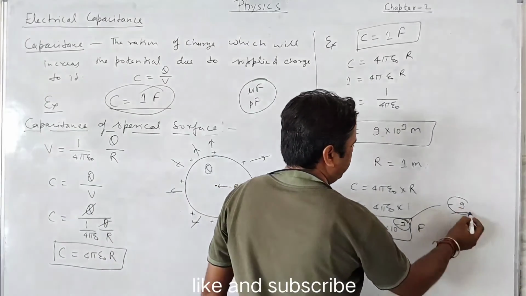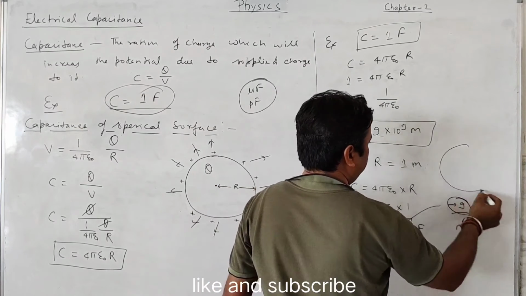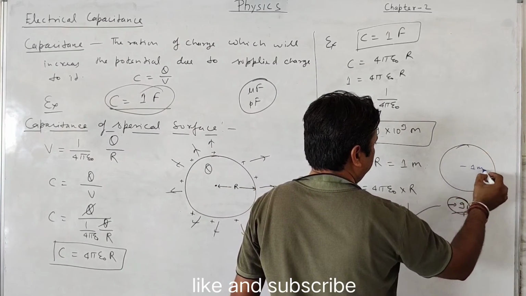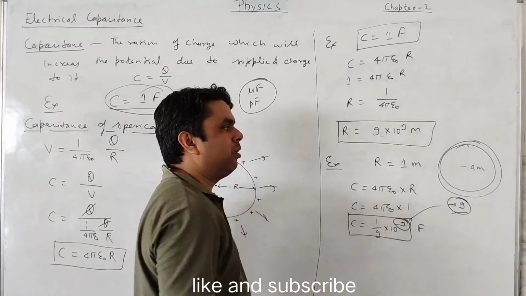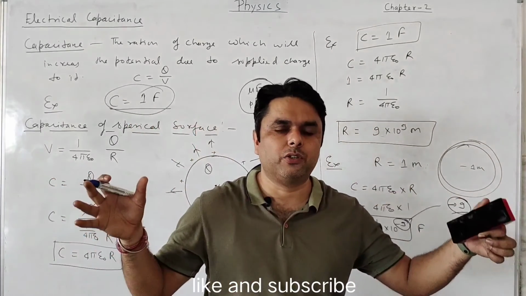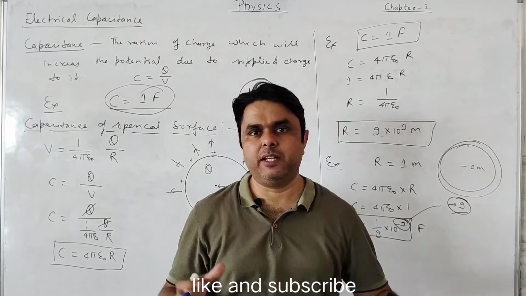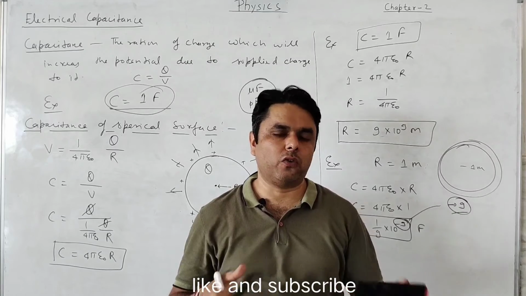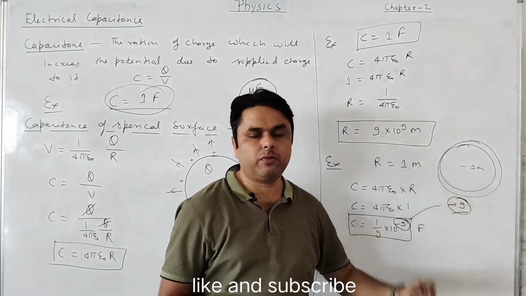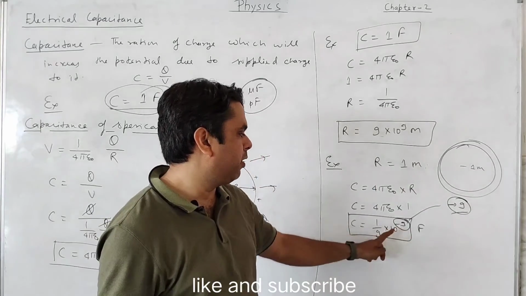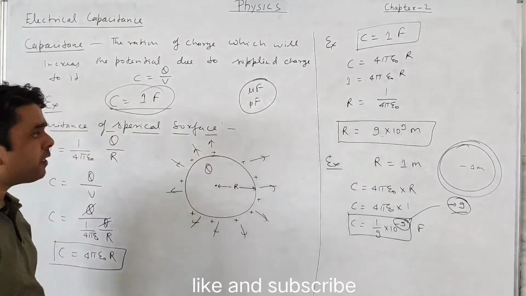This is a very small amount of charge present over the surface of a sphere of 1 meter radius. So the capacitance offered by a thin spherical cell or a solid spherical cell of 1 meter radius is only this very small amount, 1.1 into 10 to the power minus 9 farad. So these are the examples.